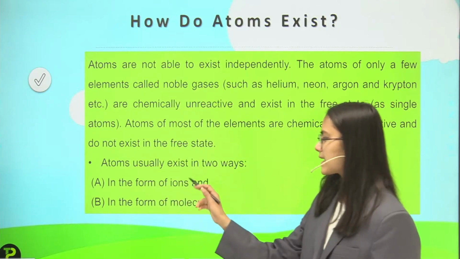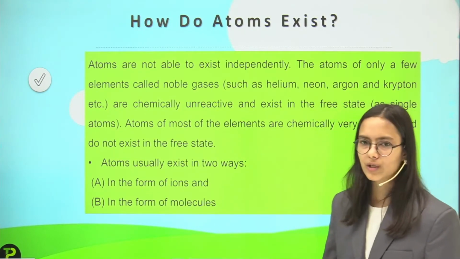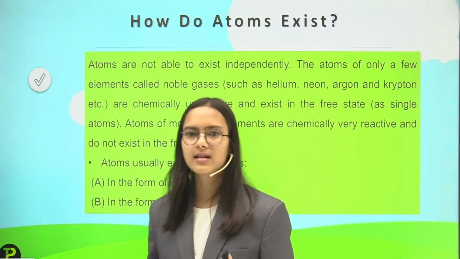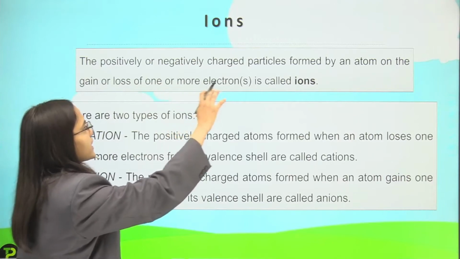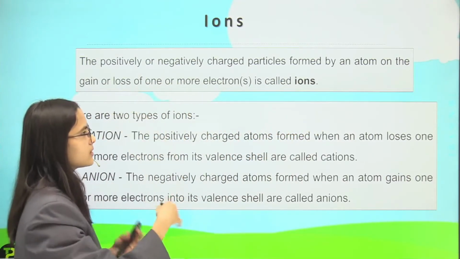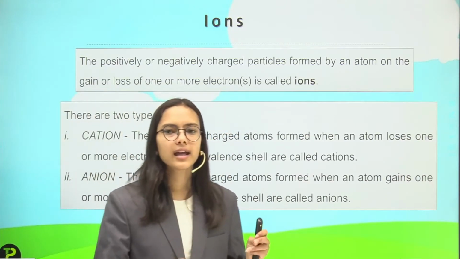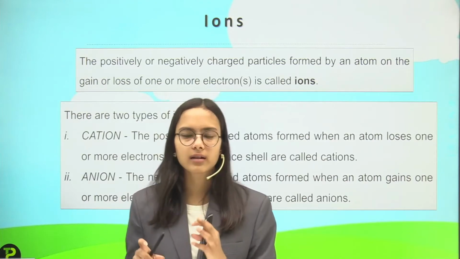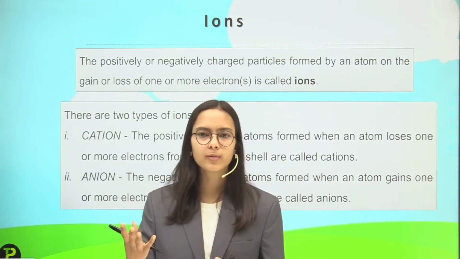Atoms usually exist in two ways, in the form of ions and in the form of molecules. So we will discuss ions. Ions are positively or negatively charged particles formed by an atom on the gain or loss of one or more electrons. We know that atoms lose or gain electrons to attain the noble gas configuration.